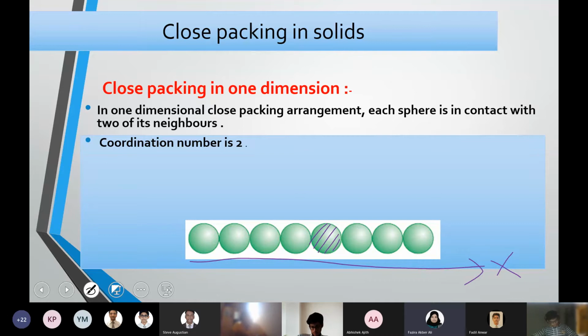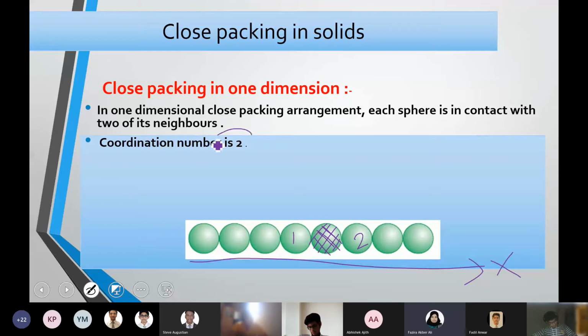If you look at the shaded sphere, you can see that neighboring it there are 2 particles. Coordination number is the number of neighboring particles surrounding a particle. So when you consider this particular sphere, there are two more spheres close to it.